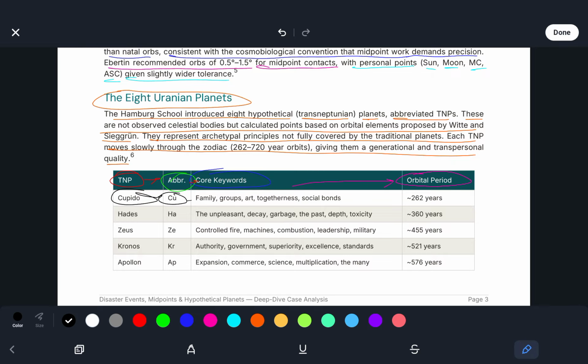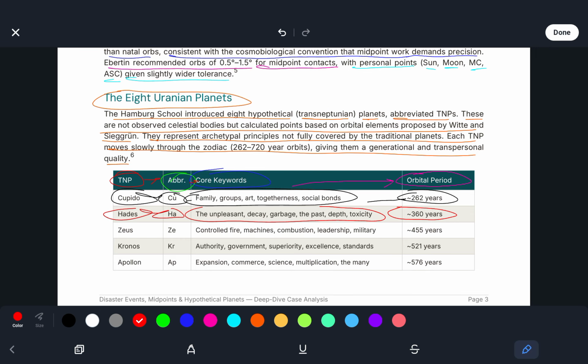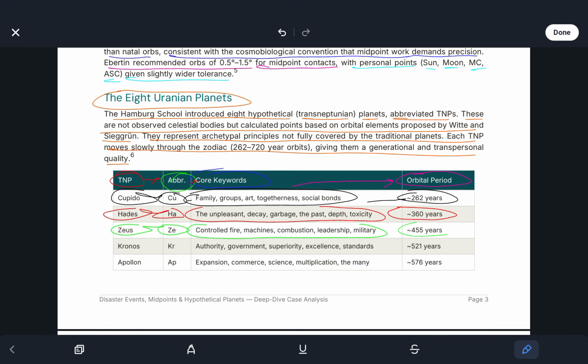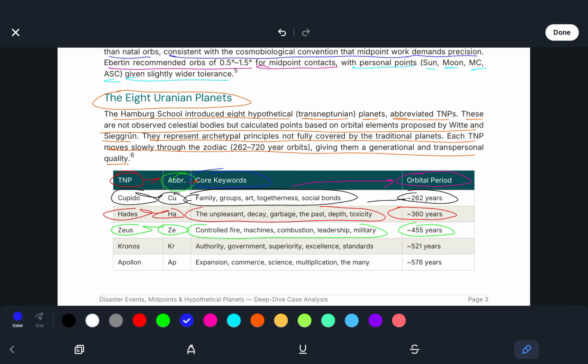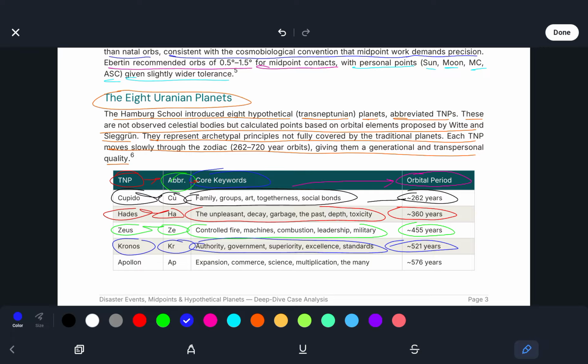Cupido, or CU: family, groups, togetherness, social bonds, with an orbital period of 262 years. Hades, or HA: the unpleasant, decay, garbage, the past, depth, toxicity, 360 years orbital period. Zeus, or ZE: controlled fire, machines, combustion, leadership, military, 455 years orbital period. Kronos, or KR: authority, government, superiority, excellent standards, and its 521 years orbital period. Apollon, or AP: expansion, commerce, science, multiplication, the many, with a 576 years orbital period.